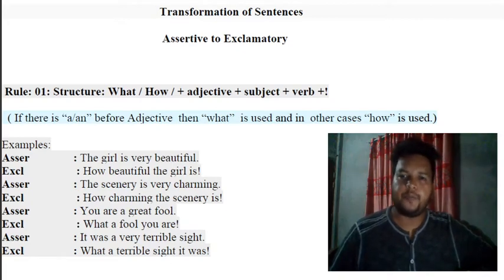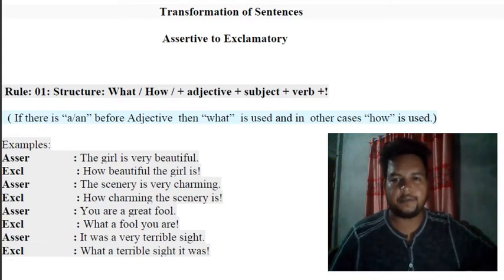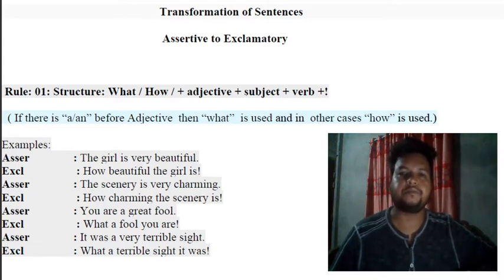So assertive is a plain sentence, declarative, or you can say a statement. On the other hand, exclamatory is sudden emotion, excitement, surprising things. In Bangla, exclamatory is called Bishoy-সূচক বাক্য, and assertive is called বিবৃতিমূলক বাক্য.